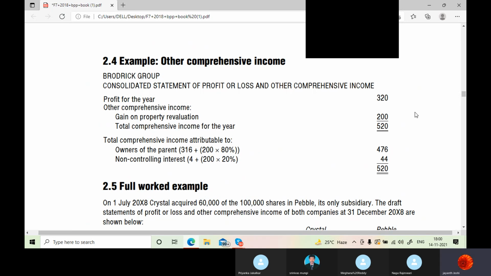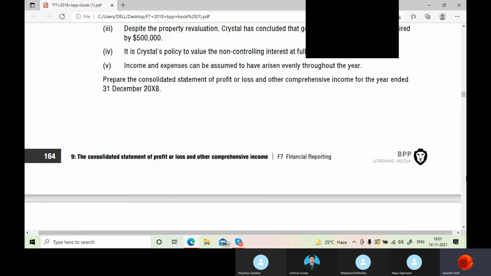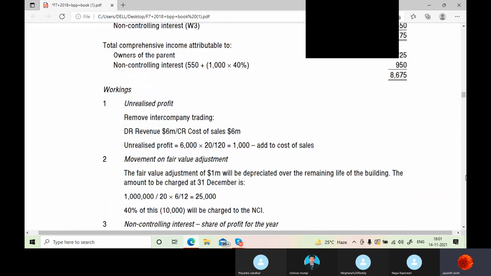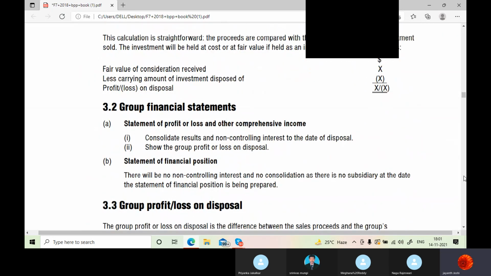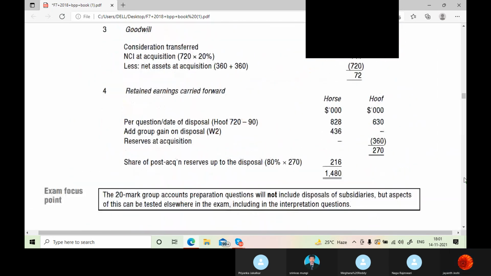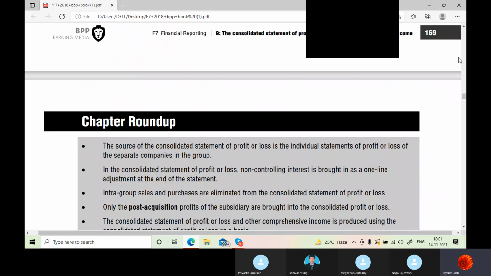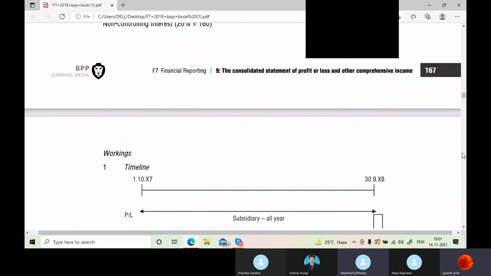So this is the OCI example. Broderick Group consolidated statement of profit or loss and OCI. So they took the profit for the year and the OCI, the gain on revaluation, and they directly bifurcated this and this and this. They got this. See, now I think you almost all got everything in this, correct? How to do this, if I'm not wrong. I'm about to wind up this chapter. Today I will completely finish this at any cost.